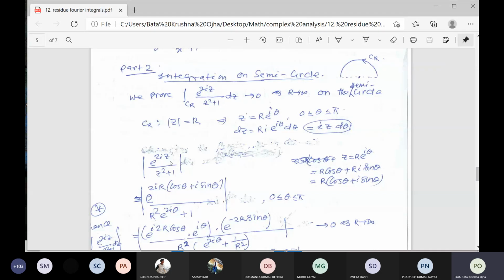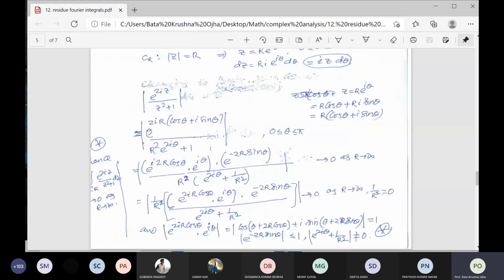The denominator is r square e to the power 2i theta plus 1. Now if you split it, that is e to the power 2i r cos theta into e to the power minus 2r sin theta.